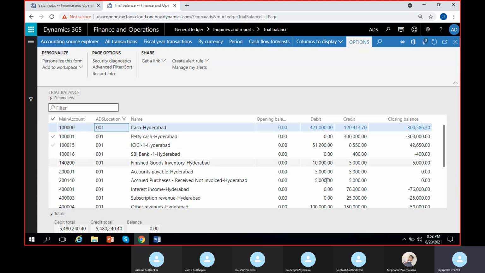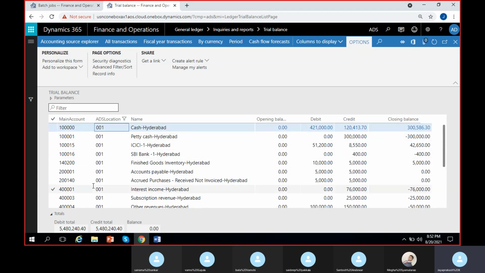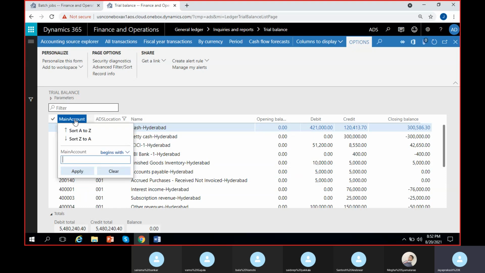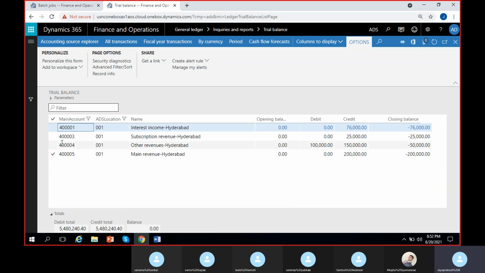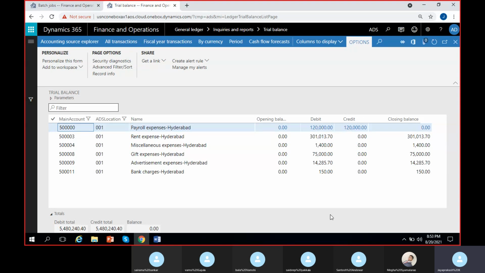You can see how much you have expended, how much you have earned, revenue accounts, anything. If you want only revenue accounts, you can select the 4 series, so begins with 4. Only revenue accounts will appear here. Perfect. If you want to see only expenses, I can select begins with 5. 5 is my expense account. So these are the expenses I have expended for the Hyderabad location.